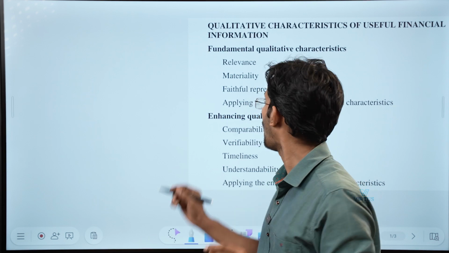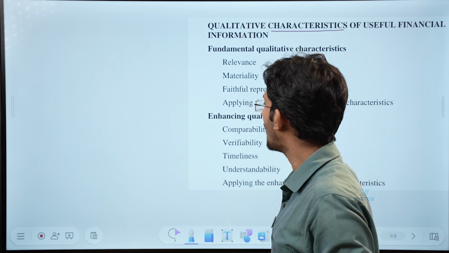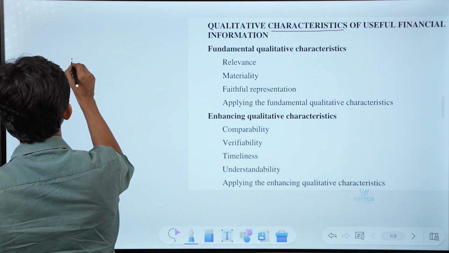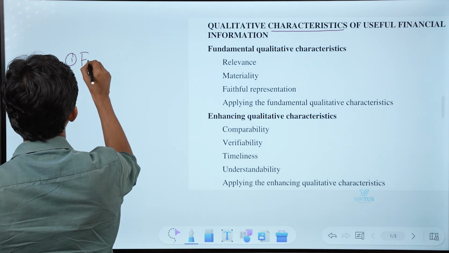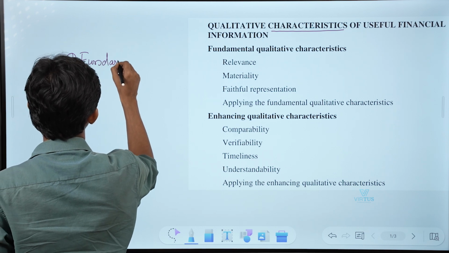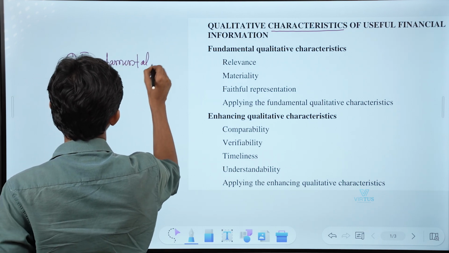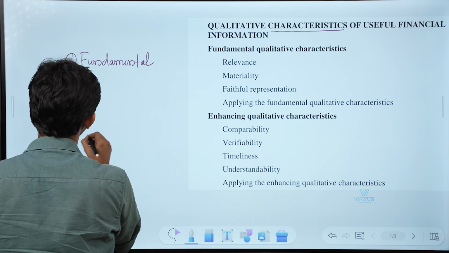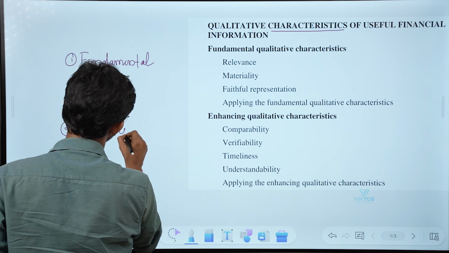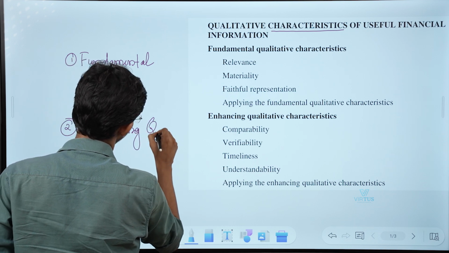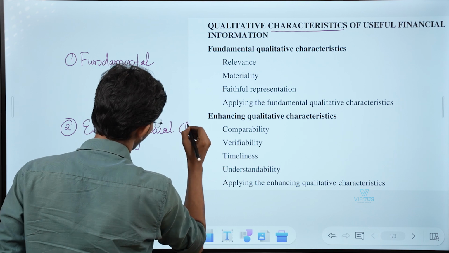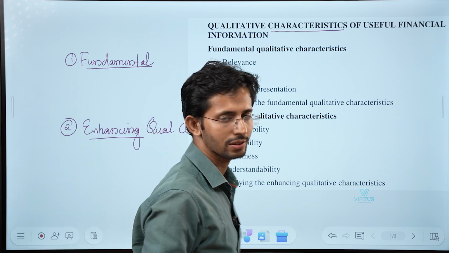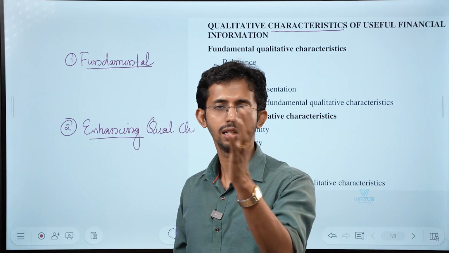Now, when we talk about the qualitative characteristics, they can be divided into two categories. The first and foremost category is what is known as fundamental qualitative characteristics. In addition to this, we also have something called enhancing qualitative characteristics. So what are these fundamental characteristics and what are these enhancing characteristics? The difference between these two should first be clear to you.